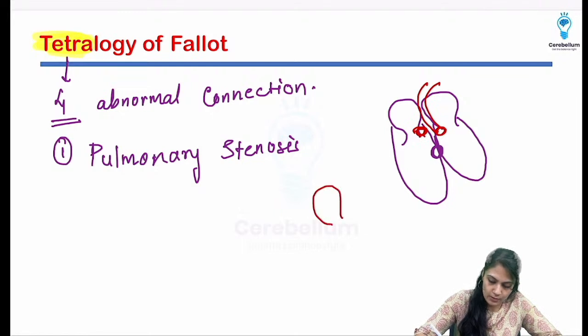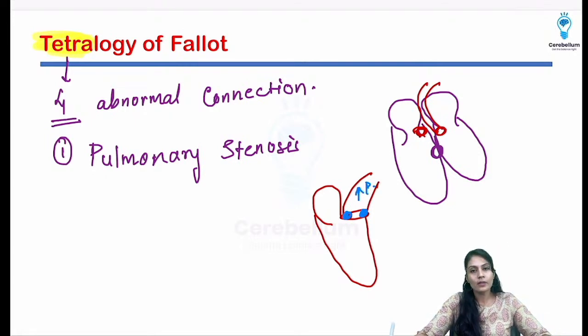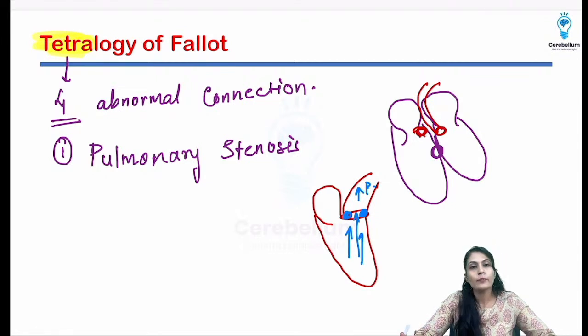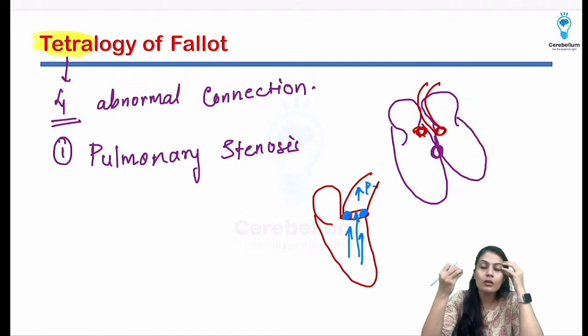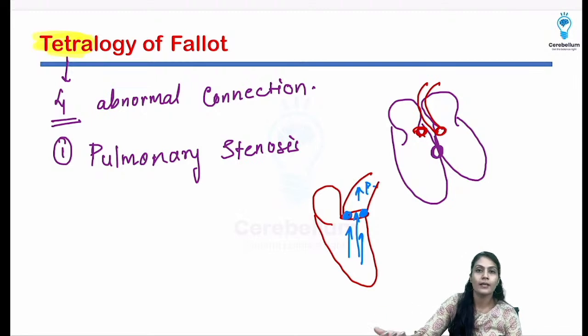So suppose this is the right atrium, right ventricle, and this is the pulmonary valve. So if I say that there is a stenosis, what is going to take place over here? Obviously the pressure over here is going to increase, right. There is an obstruction present, and that's why the pressure that the right ventricle has to produce to pump the blood is going to be much more.